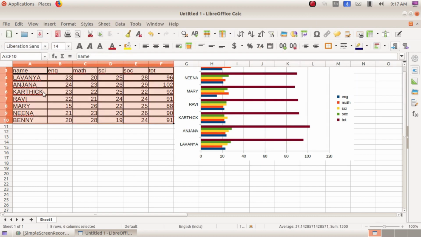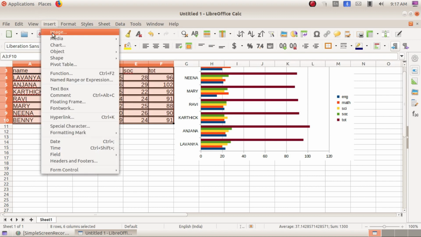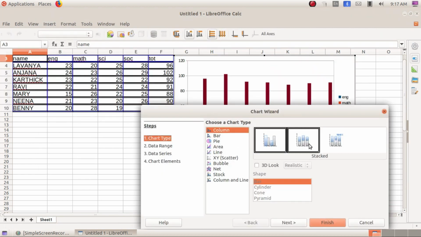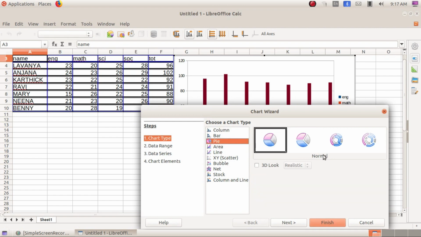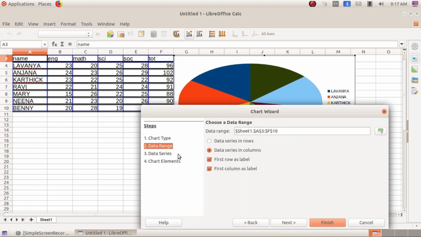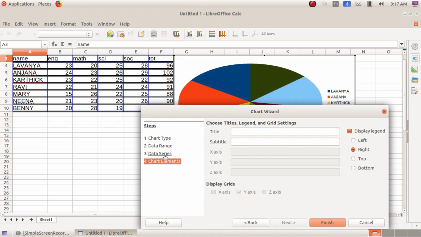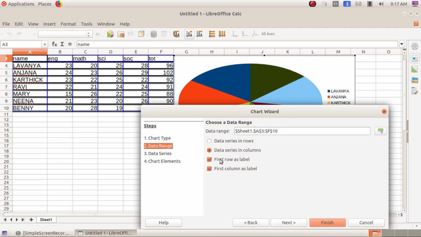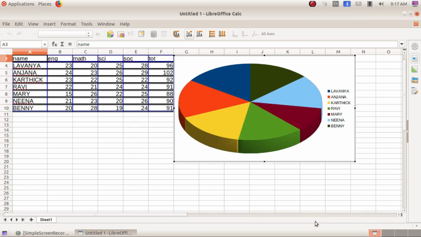Okay, and the other way to insert a chart is by selecting the cells, go to the insert option. Here also we get the option chart. Okay, by selecting the chart we can change it here. If we need to add a 3D look, we can just select it here, and here if we need to add some changes, we can change it here. Okay, then next option we have, then finish it. We get a pie chart of it.